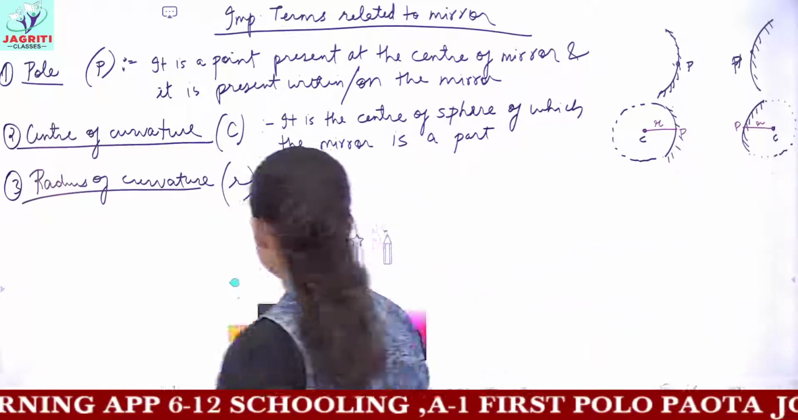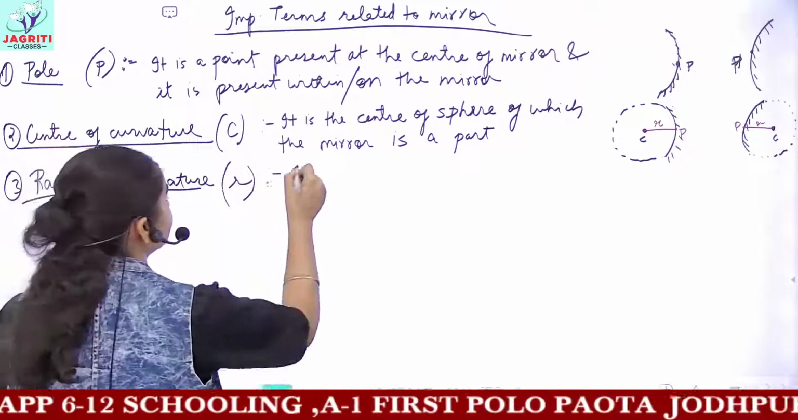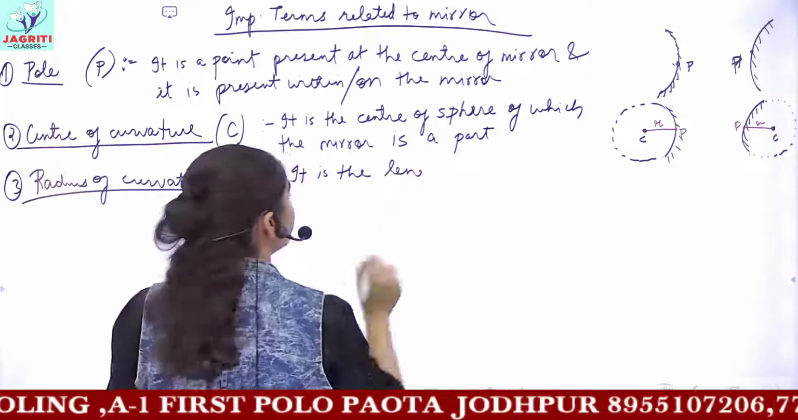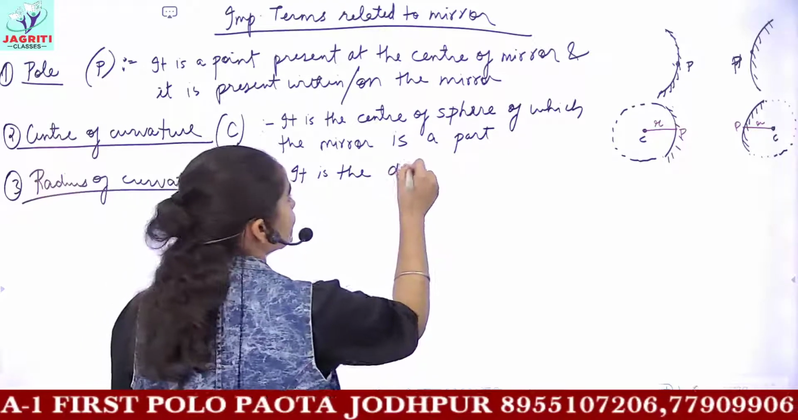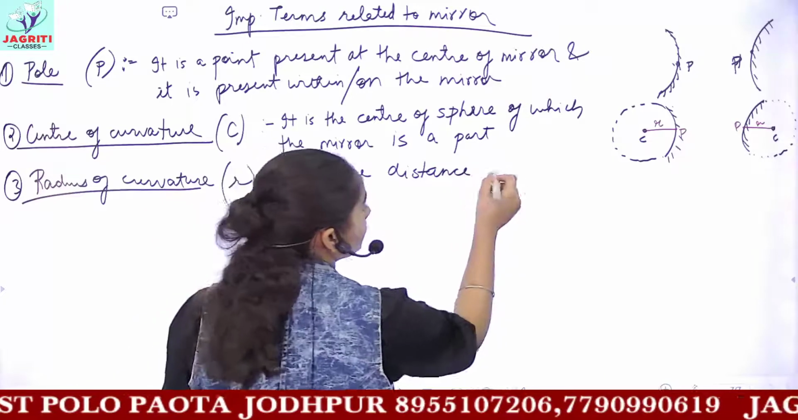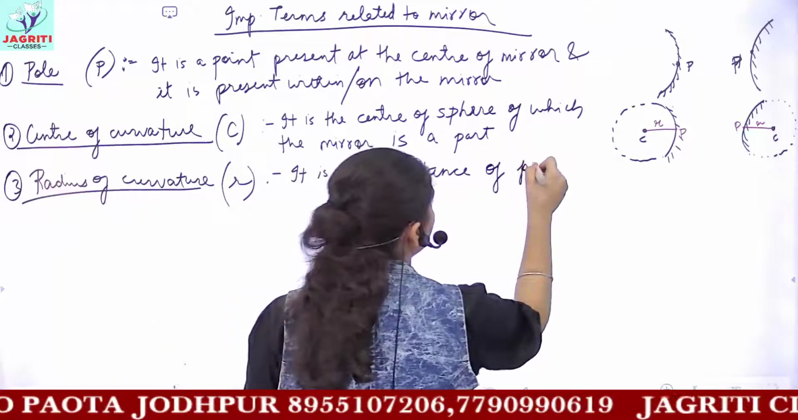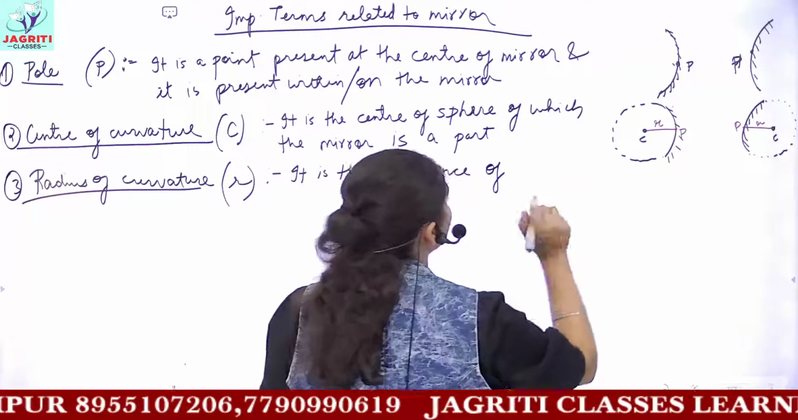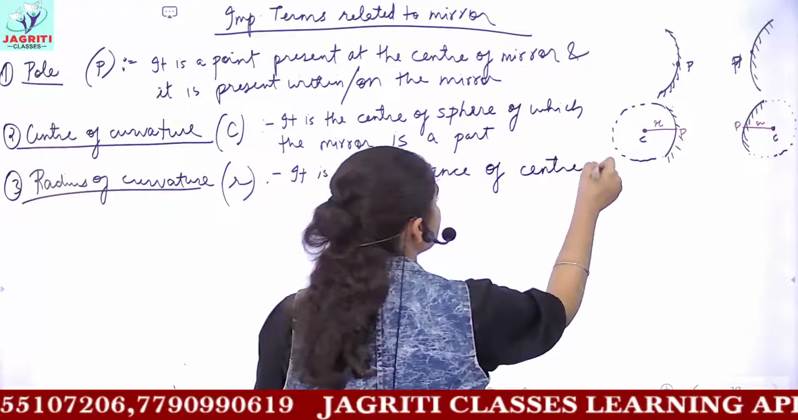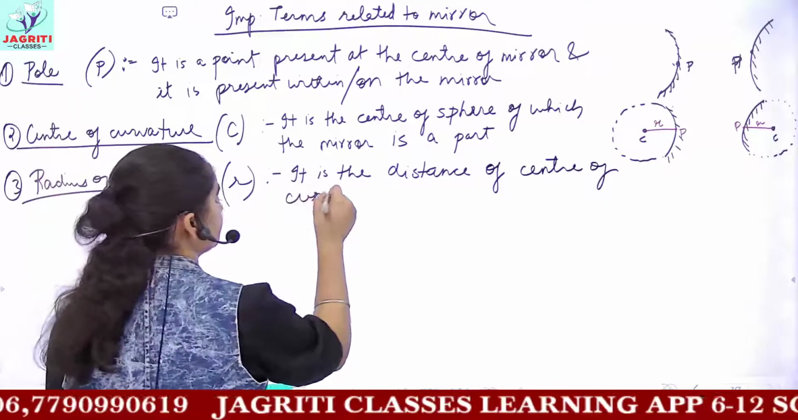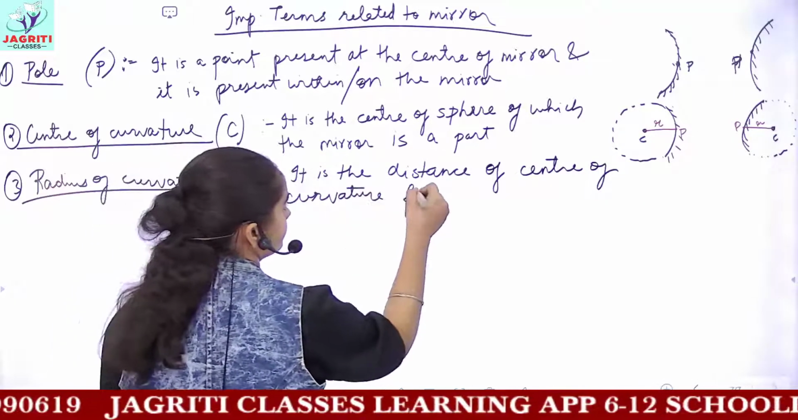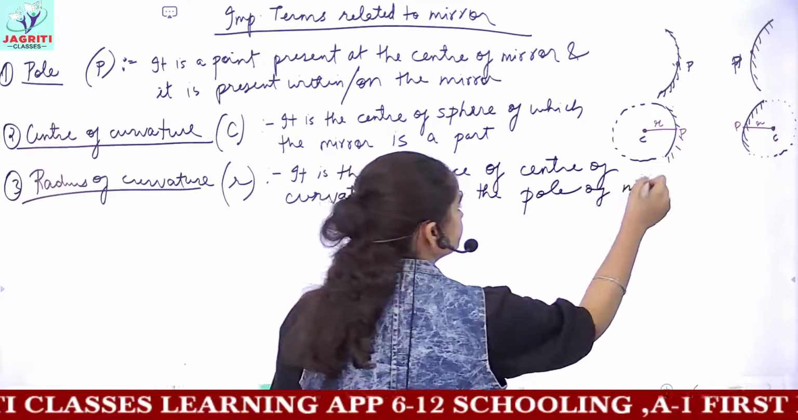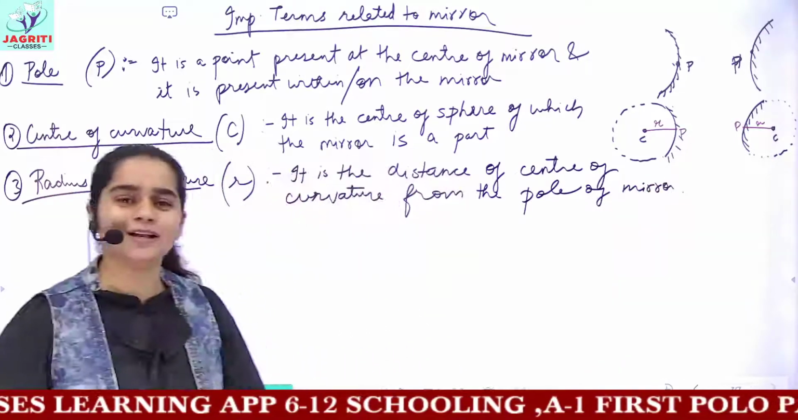So radius of curvature can be defined as the length, or you can say the distance of the center of curvature from the pole of the mirror, and it is denoted by small r.